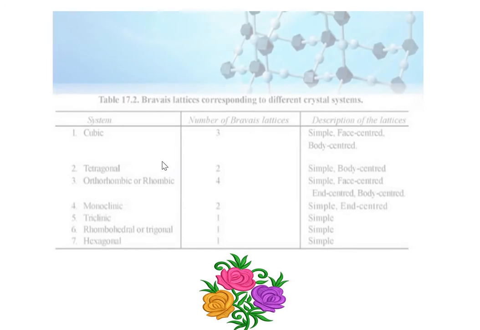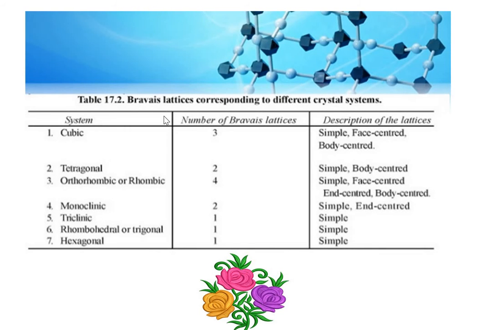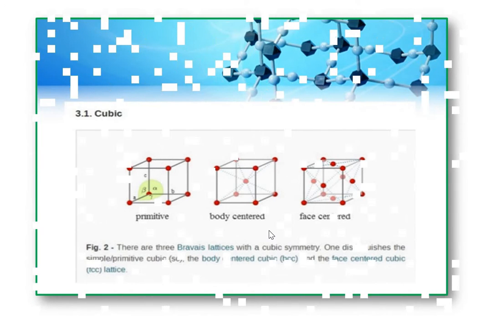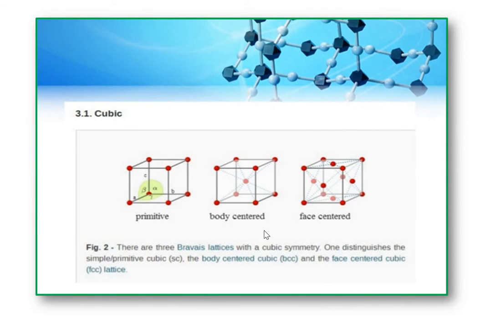Now, we have to study the Bravais lattices. Already we have studied, yes, this one is the hexagonal, it is also the simple. Now, let's see first the cubic. Just now I told you that for cubic crystal structure there are 3 Bravais lattices. One is simple cubic, second is face-centered cubic and third is body-centered cubic.